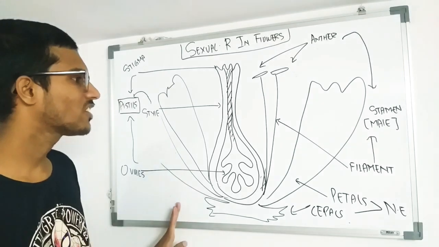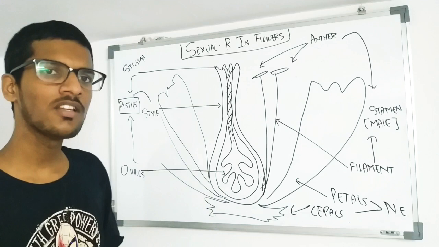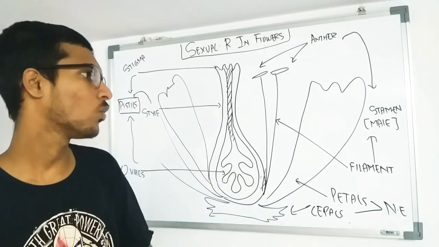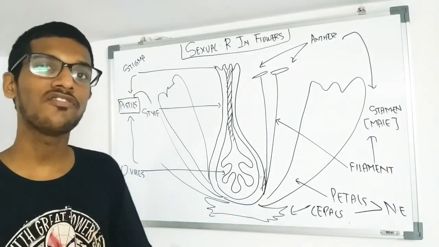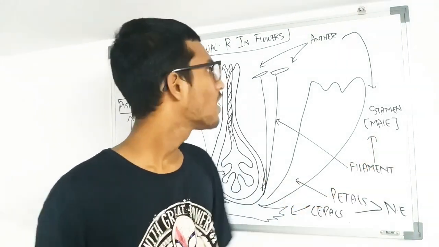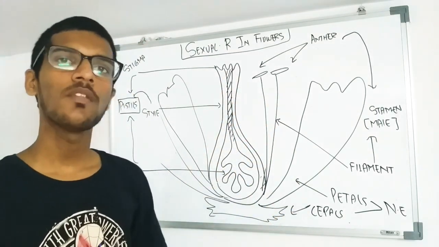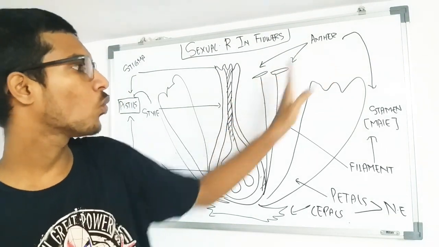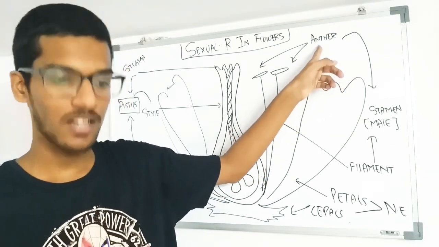Now this is the structure of the whole flower, the sexual organs. Here the sexual organs are divided into two parts. One is known as the stamen, which is the male part, and another one is the pistil, which is the female part. Now let us try to understand the male part, which is the stamen. Here these two stalks which you can see are nothing but your stamen. It is divided into two main parts. One is the body, which contains the male gamete, which is the anther.